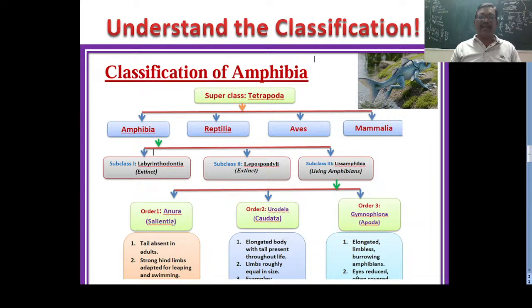In these, Anura, Urodela and Gymnophiona, three are there. Anurans are frogs, Urodela are salamanders, which you can find in North America and the Amazon area, South America only. Gymnophiona are caecilians, blind worms. Simple classification, but you have to go through it a few times, then you can remember them very easily.